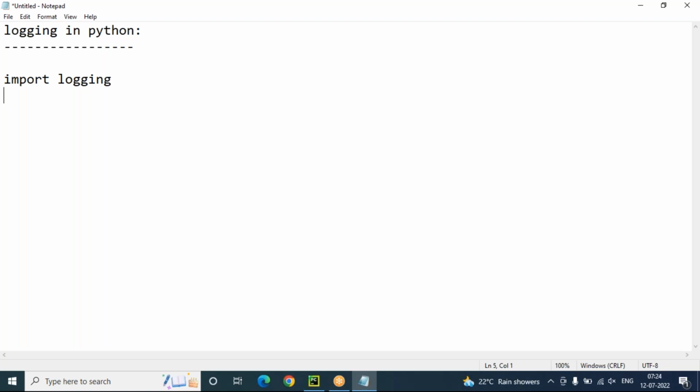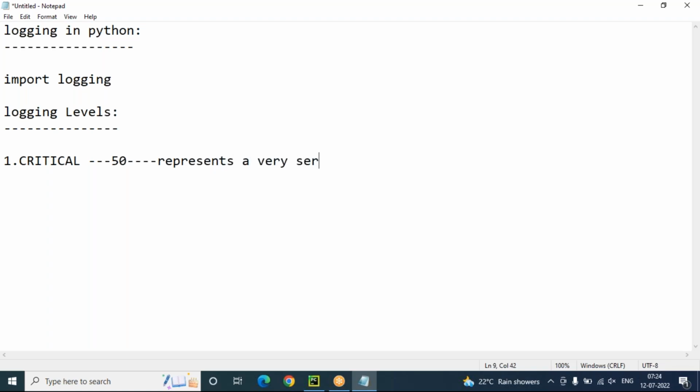Depending on the type of information, logging data is divided into 6 levels in Python. What are the logging levels? How do we identify each level with numbers? First is critical. Critical means level number 50. This is the standard level number. Level number 50, critical, represents a very serious problem.